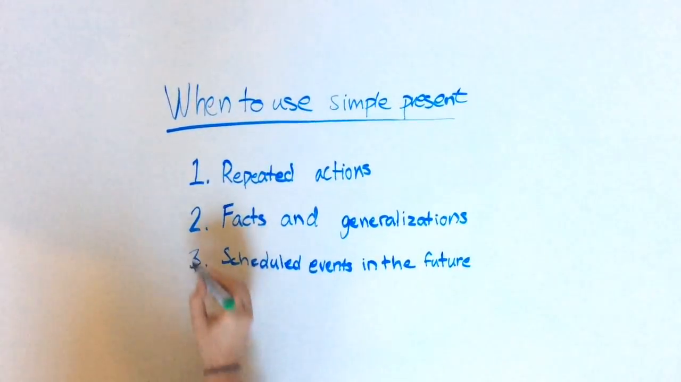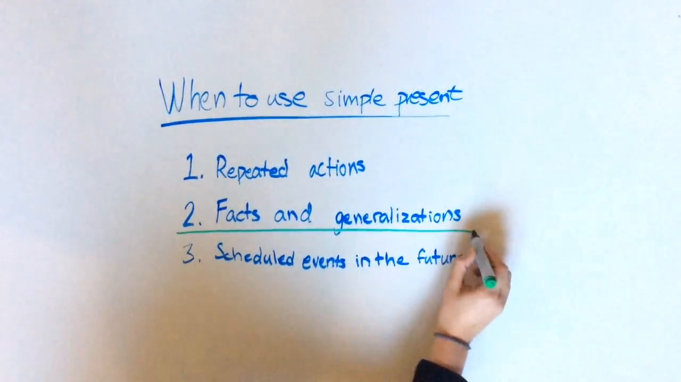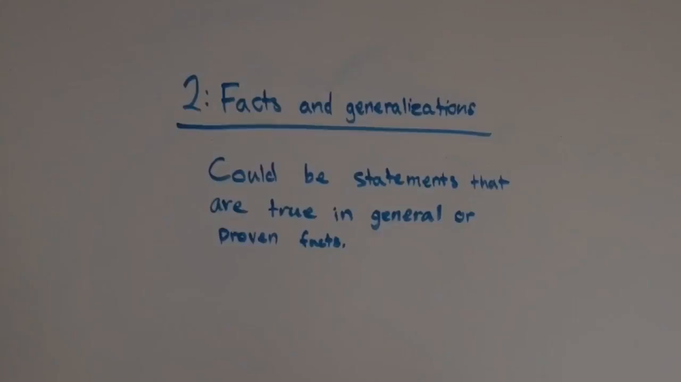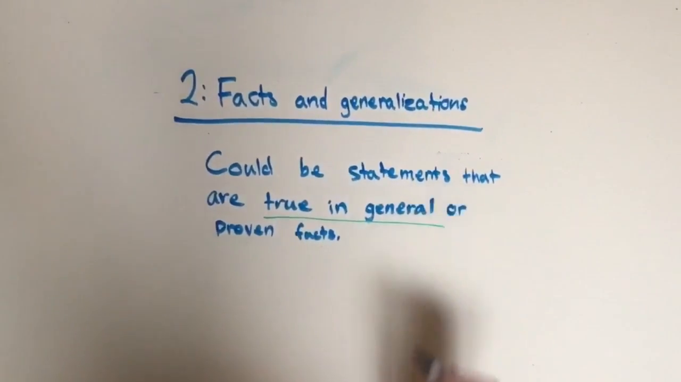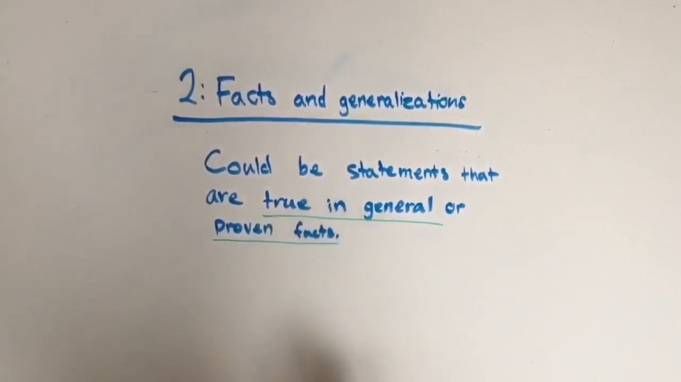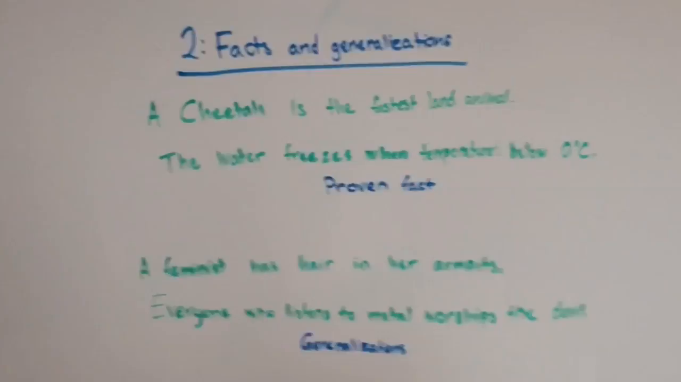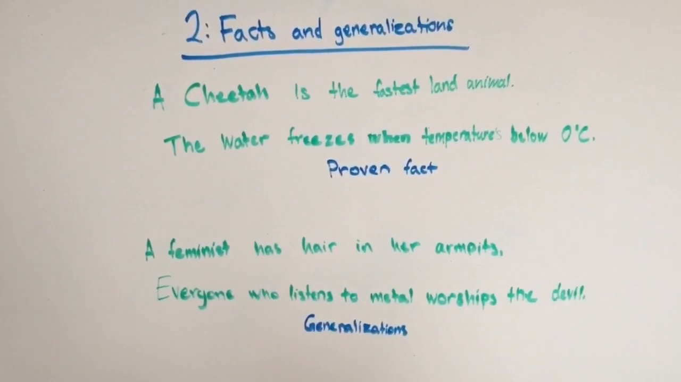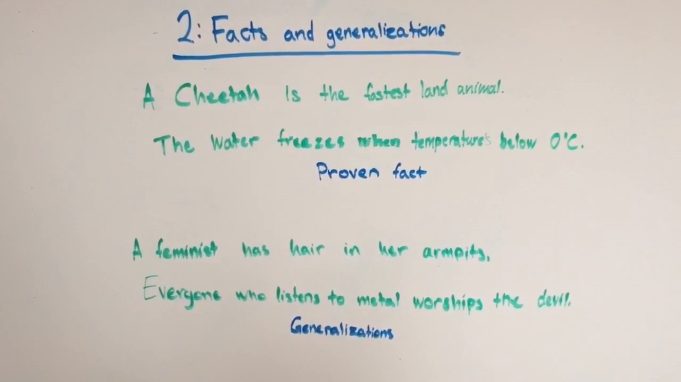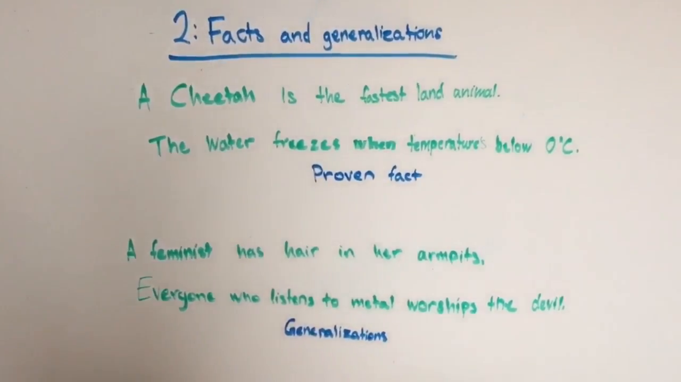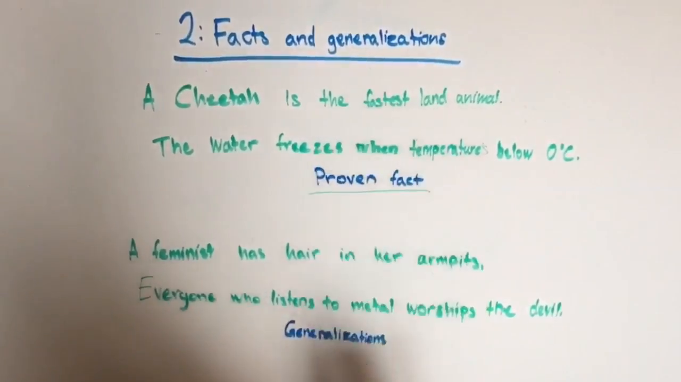Let's move on to facts and generalizations. Facts and generalizations could be statements that are true in general or proven facts. Here are some examples. A cheetah is the fastest land animal. Water freezes when temperatures are below 0 degrees. These 2 sentences are examples of proven facts.